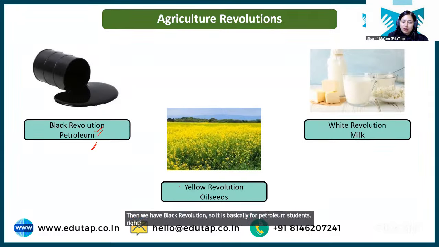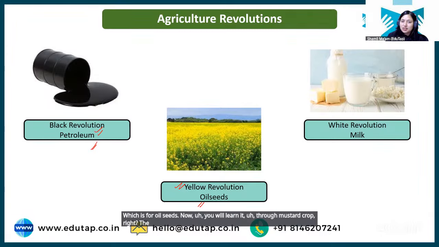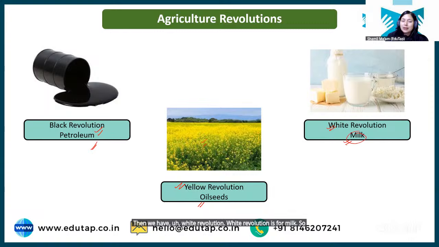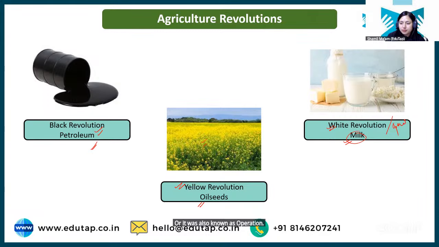Then we have yellow revolution, which is for oil seeds. Now, you will learn it through the mustard crop, right? The flower of mustard is yellow, as you can see in the picture. So yellow revolution is for oil seed crops, right? Then we have white revolution. White revolution is for milk. So when milk production increases, it is known as white revolution, or it was also known as ऑपरेशन फ्लड. ठीक है, ऑपरेशन फ्लड भी बोला गया था ये.